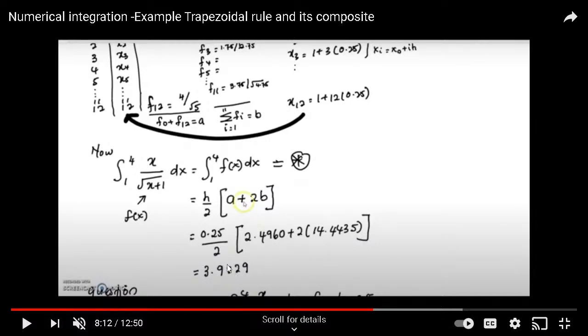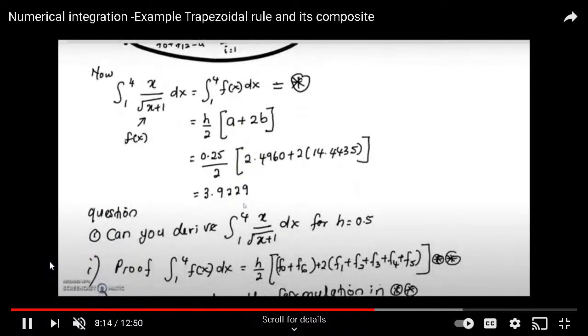So when you compare with the basic trapezoidal rule, the answer is very far. The error is very far between the composite and the original basic trapezoidal rule. Meaning that composite is much better, compared to the exact solution. We do the comparison with the exact solution. You can find the exact solution using calculus and so on.